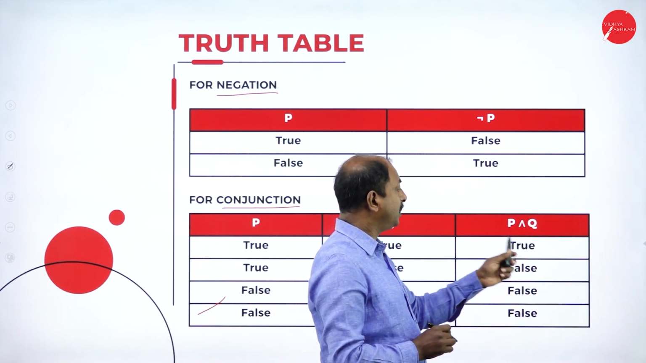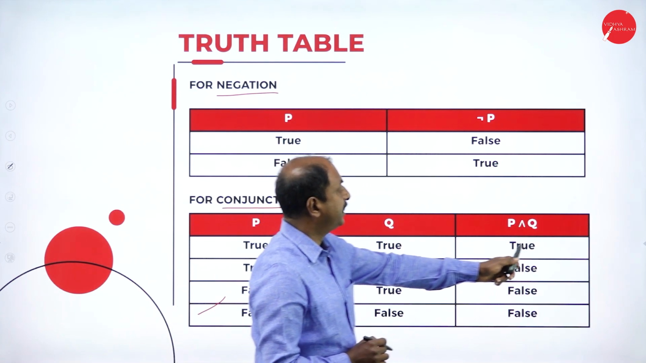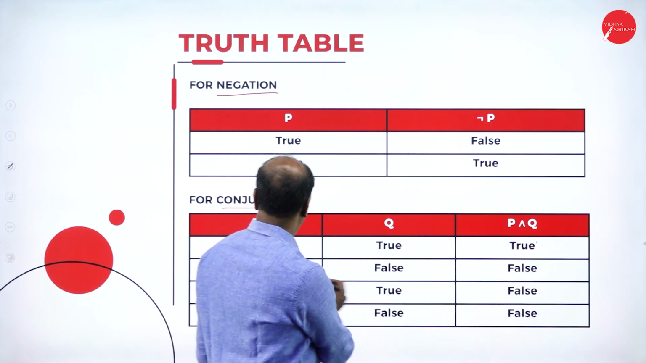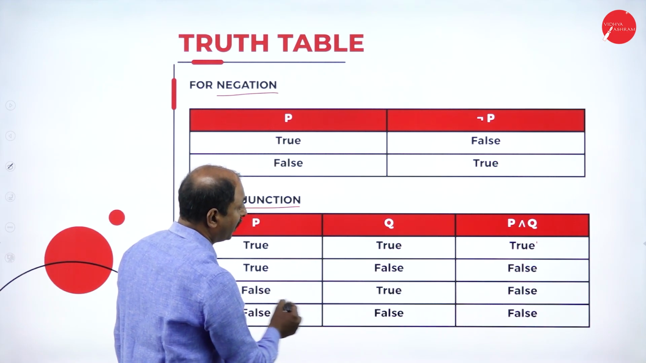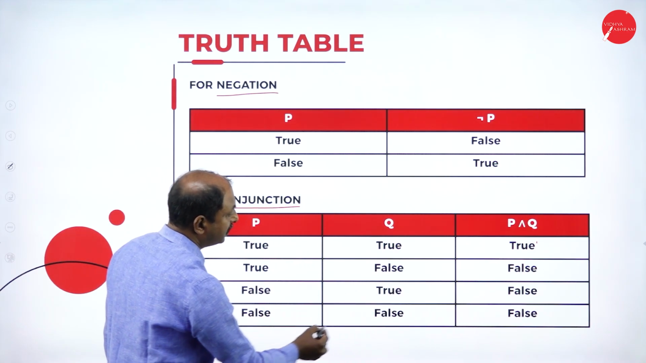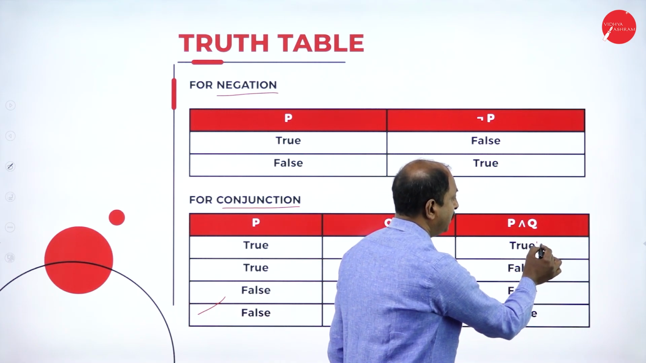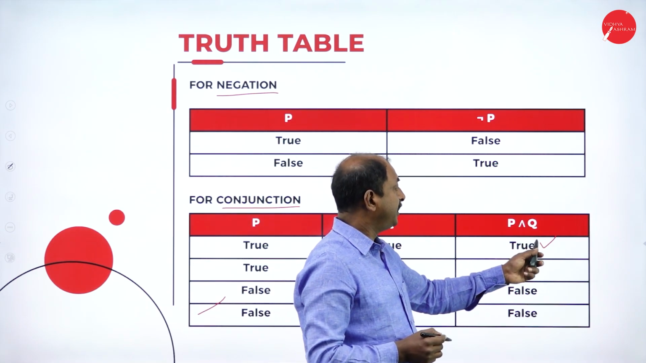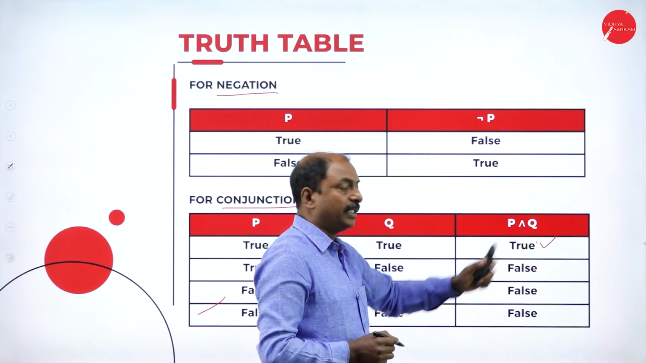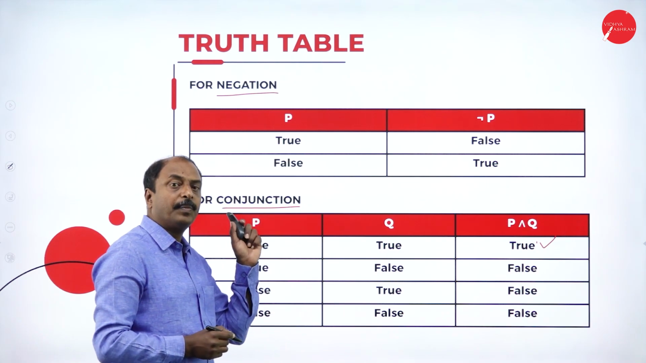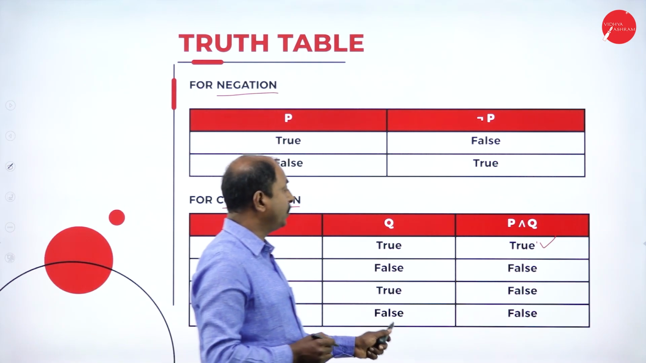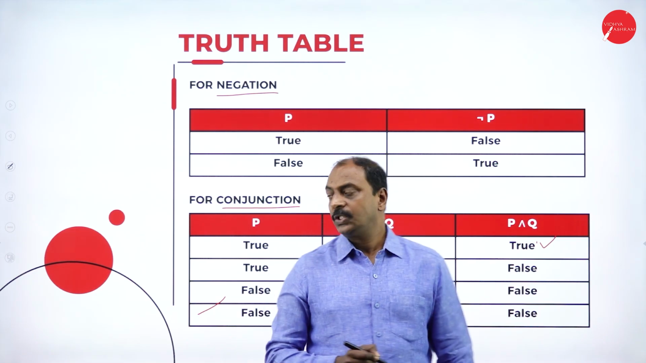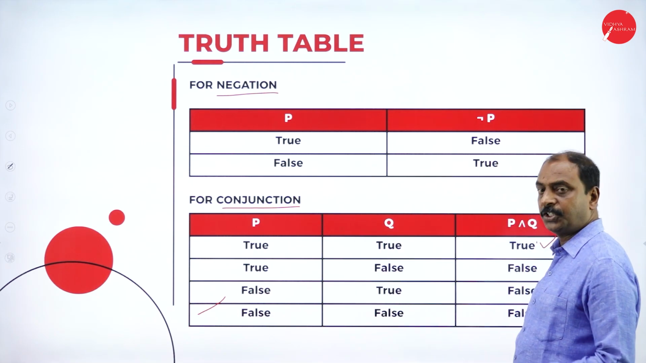And the operation is what? For true and true, the result is true. True and false is false, false and true is false, and false and false is false. So when both propositions are true, then the conjunction is true. That is the definition of the conjunction operation. If any of the values is 0, or false, the result is false. This is the truth table for conjunction.